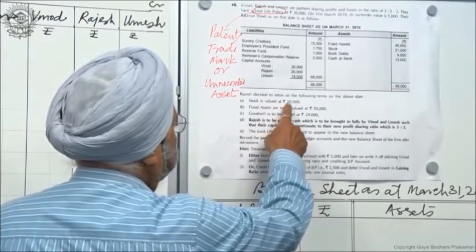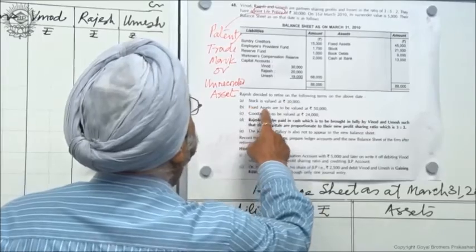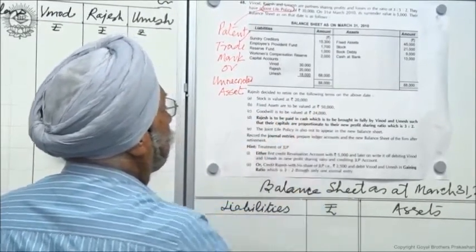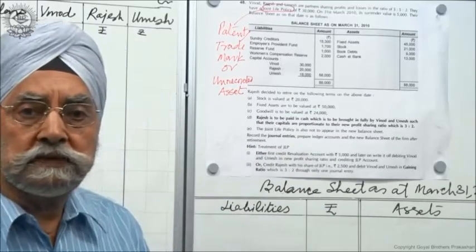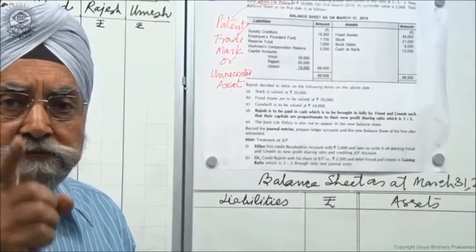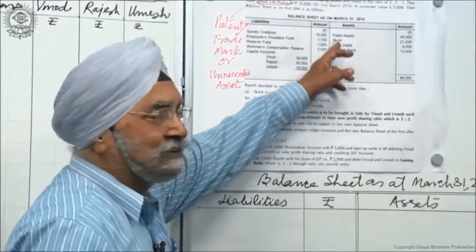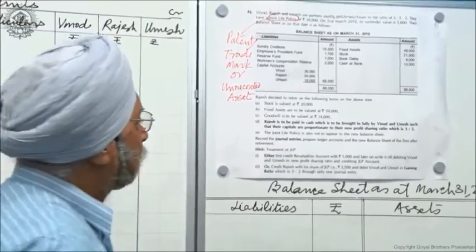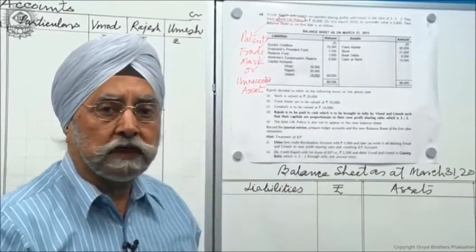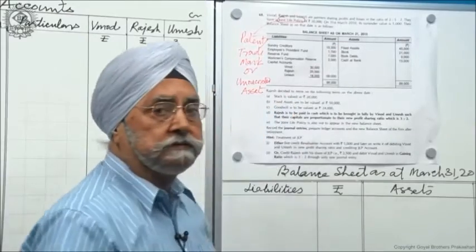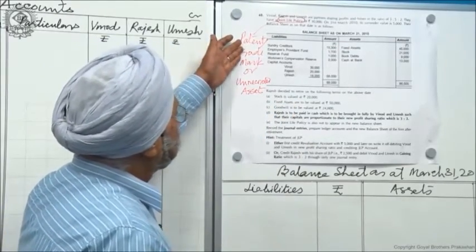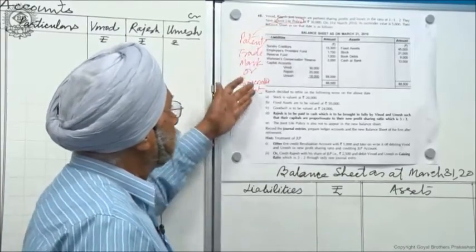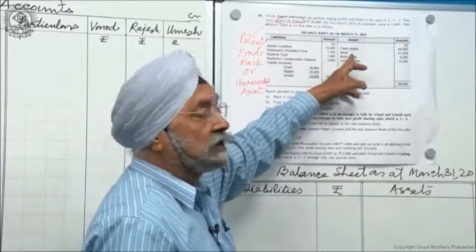Stock is revalued at this figure, 20,000. Fixed assets are valued at 50,000. There is goodwill of 24,000. Mind it, goodwill is not there. What is the value of goodwill? 24,000. I repeat, goodwill is not there. What is the value of patents, trademarks or unrecorded assets or JLP? Value is 5,000. They are also not there.